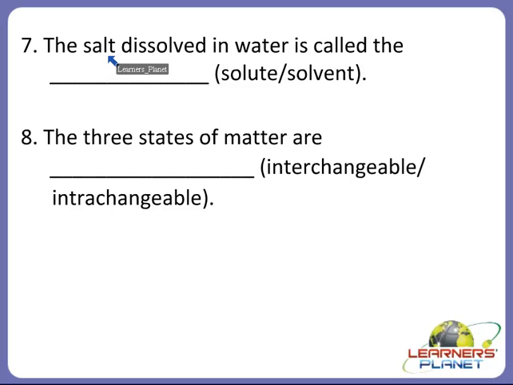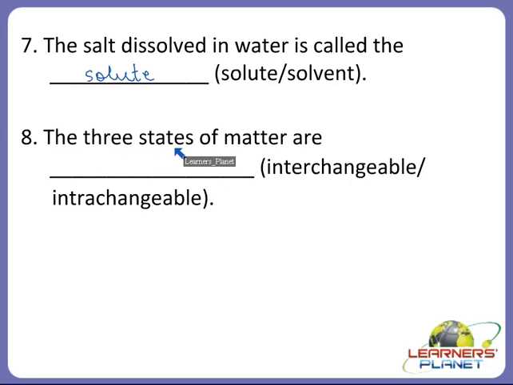The same way, if we dissolve salt in the water, it will also form a solution. So what is the solute over here? Yes, it is the salt. So we can say that salt in water is called the solute and water is the solvent. Alright children, so next one.